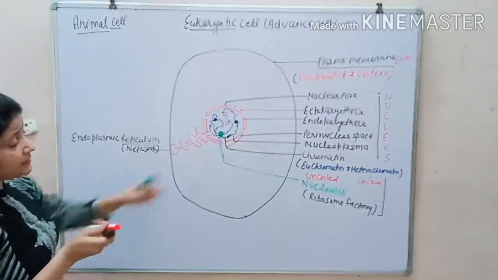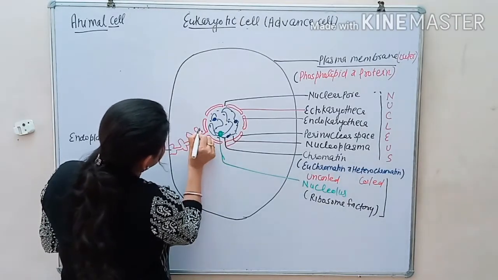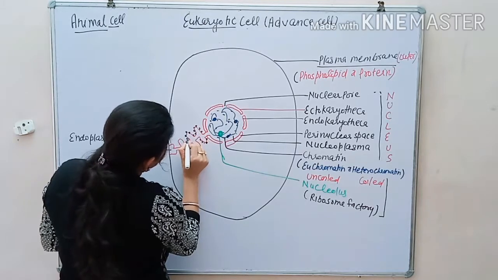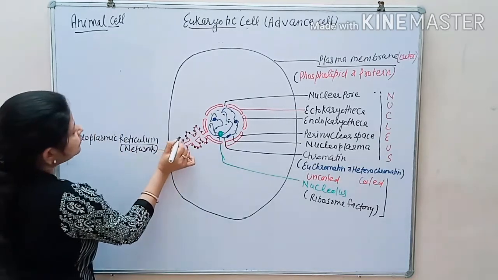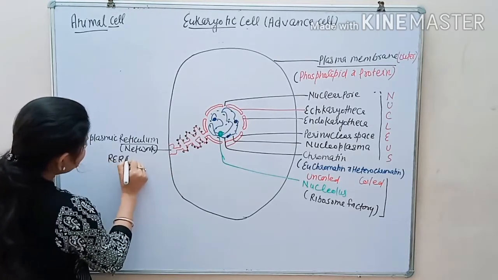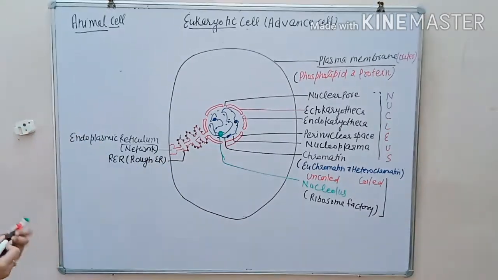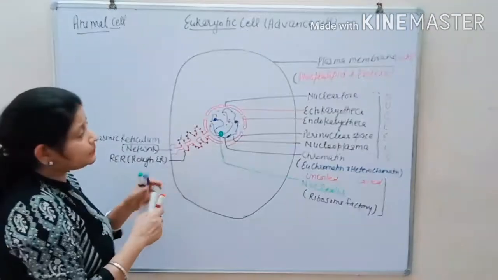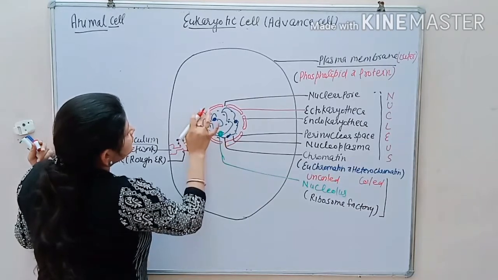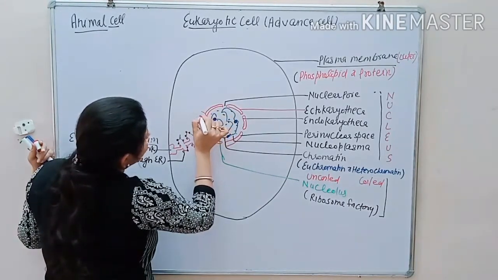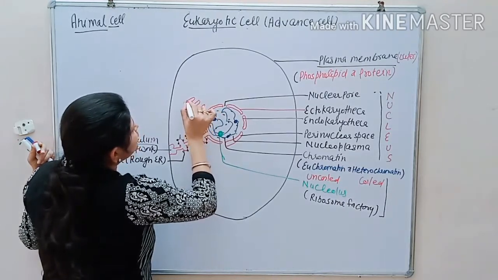The reticulum which is present with the outer membrane of the nucleus bears granule-like structures. These granule-like structures result in the formation of rough endoplasmic reticulum. रफ ER, इसे हम क्या बोलते हैं? रफ एंडोप्लाज्मिक रेटिकुलम। When it loses the ribosomes, it results in the formation of smooth endoplasmic reticulum. Rough is due to the presence of ribosomes.